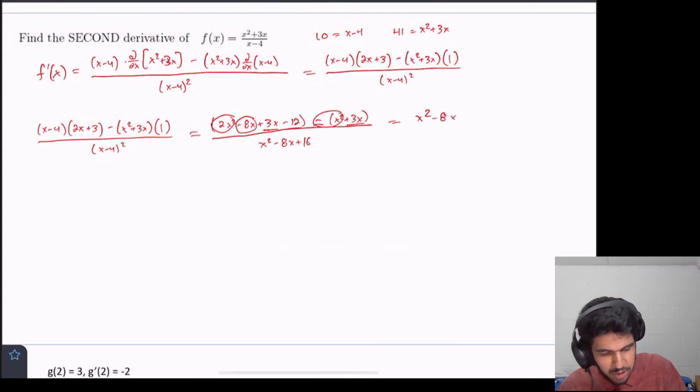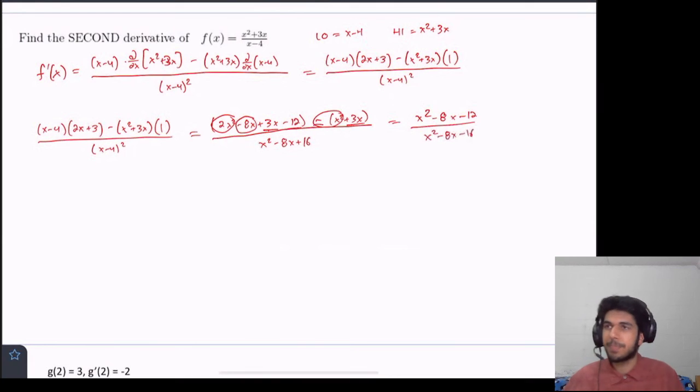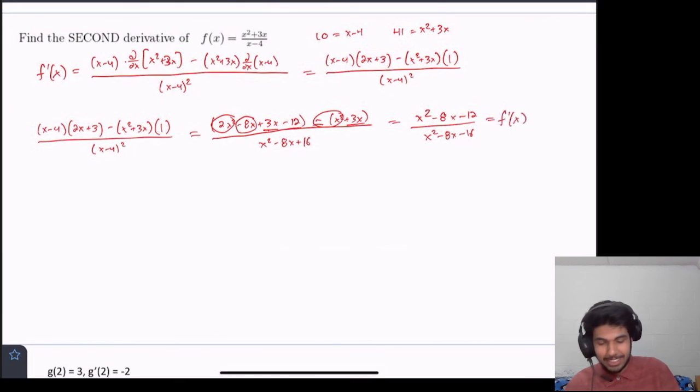And then the minus 12 comes along. And we're dividing this by this term right here. So that's the first derivative, right? That's f prime of x. Now we have to find the second derivative.